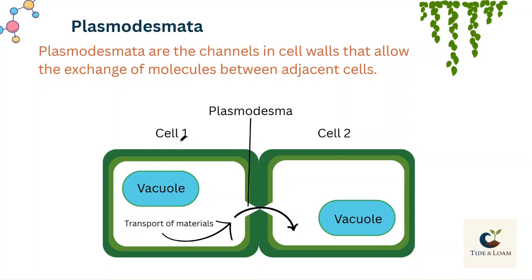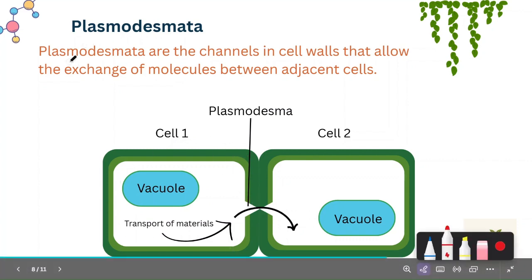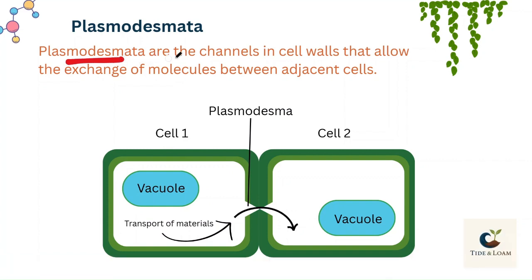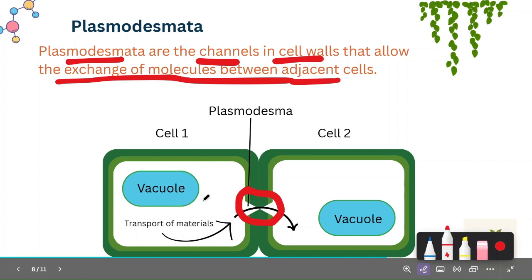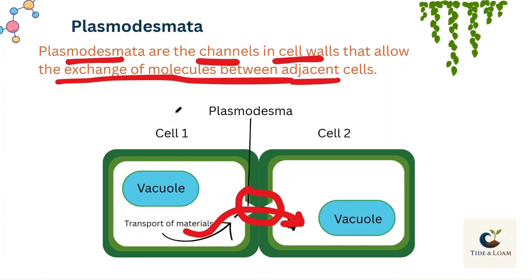So जिस तरह we have the gates in the walls, cell has its own gates, its own channels which are called plasmodesmata. So plasmodesmata are the channels in the cell walls that allow the exchange of molecules between the adjacent cells. As you can see here in the figure, this is a channel. ये जो दो cells के दरमियान एक hole है, the cells actually transfer materials through these holes. And these holes are called plasmodesmata. जो सेल वॉल के दरमियान गेट हैं जिसके जरिए एक सेल दूसरे सेल को मटेरियल प्रोवाइड करता है, these gates are called plasmodesmata.